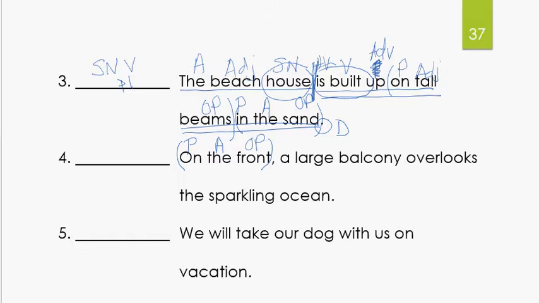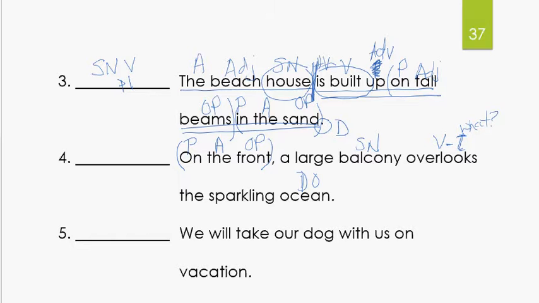A large balcony overlooks the sparkling ocean. What overlooks the sparkling ocean? Balcony, subject, noun. What is being said about balcony? It overlooks, verb. Overlooks what? Overlooks the ocean. So you do have a direct object. So when you're asking, you have to ask yourself, overlooks what? And that will tell you if you have a direct object. So let's go back to our verb and change it to verb transitive.